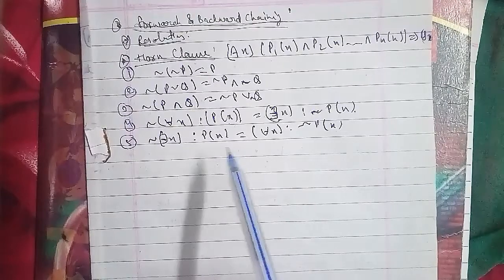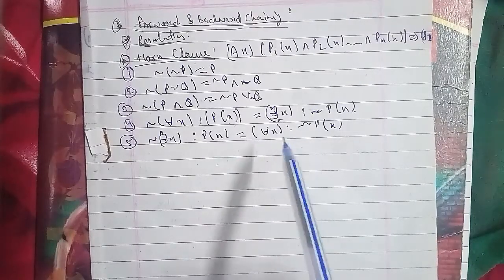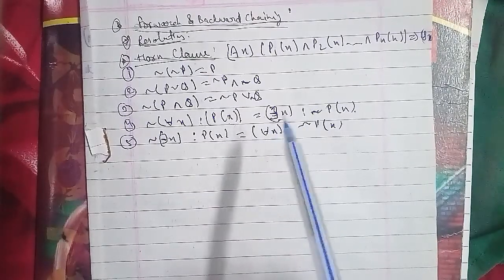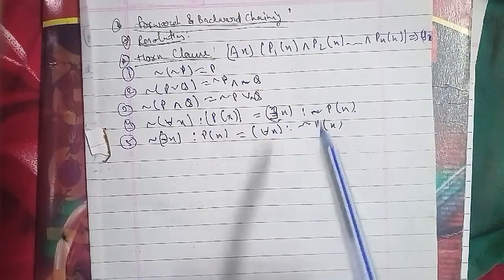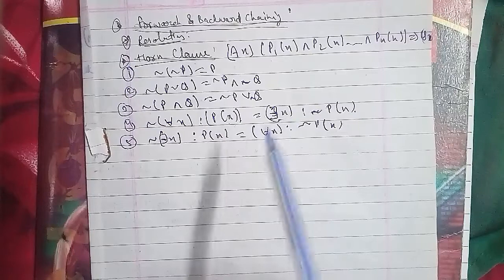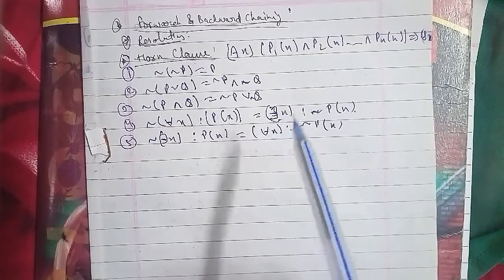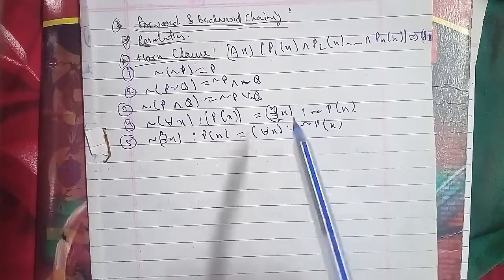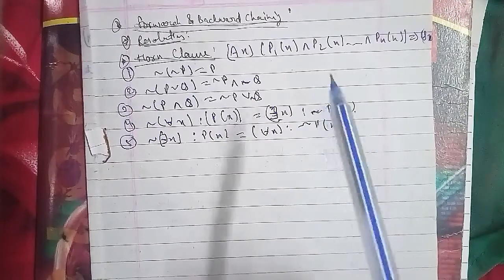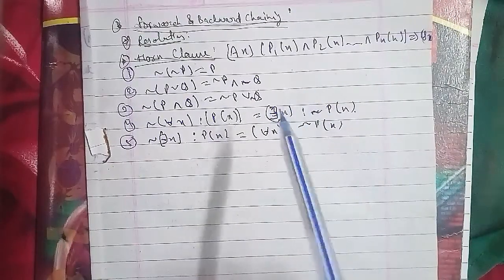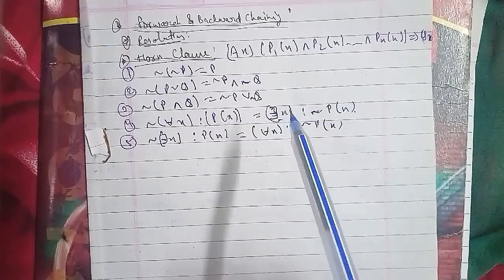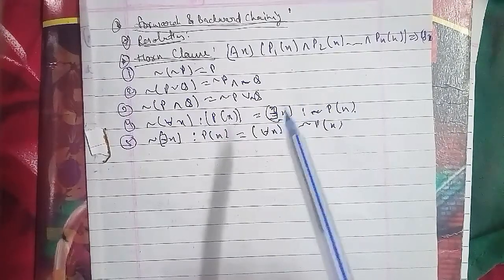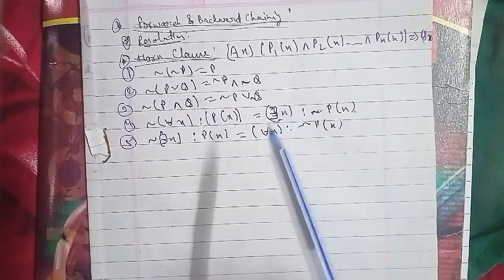For example, P or (Q and R) is equal to (P or Q) and (P or R).